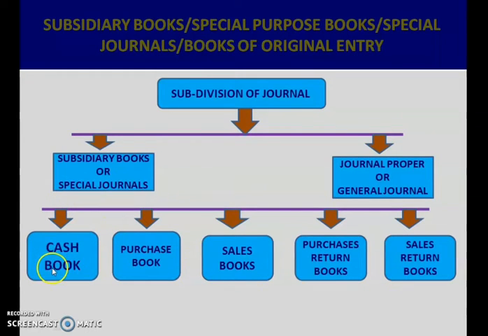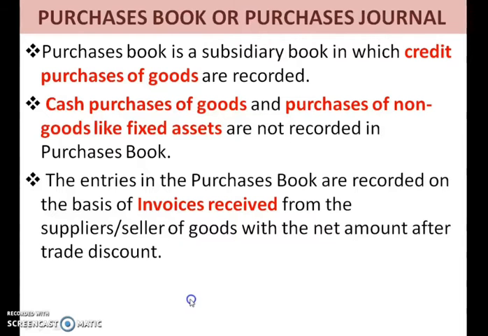The first one is cash book, second one purchase book, third one is sales book, then we have purchase return book, and next is the sales return book. Out of these 5 classifications, we have already studied the cash book in our previous chapter. Okay. Today we will discuss the purchase book and sales book. So let us start our session with purchase book.